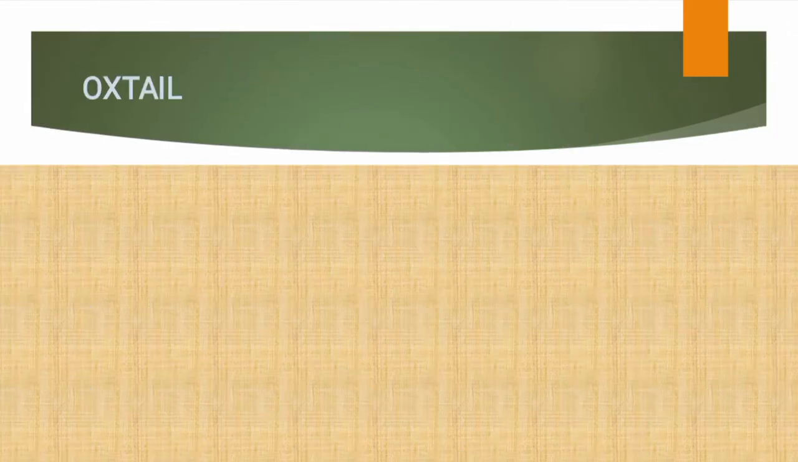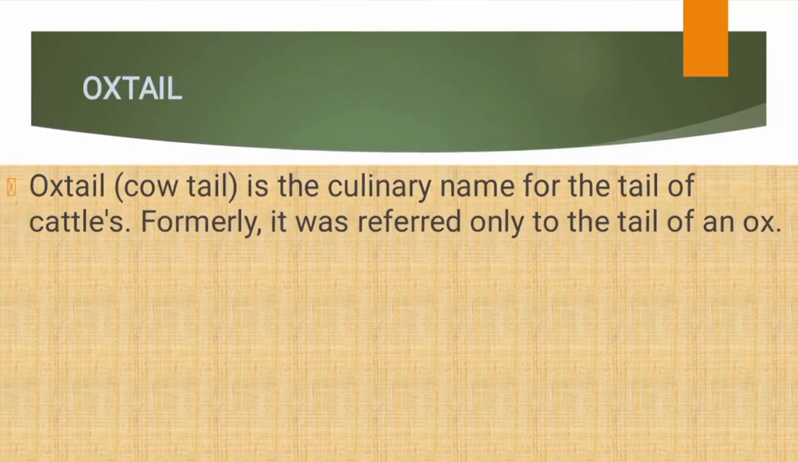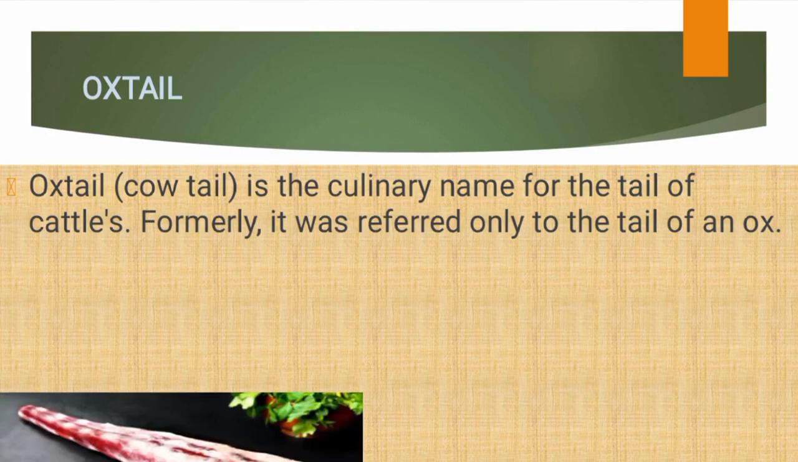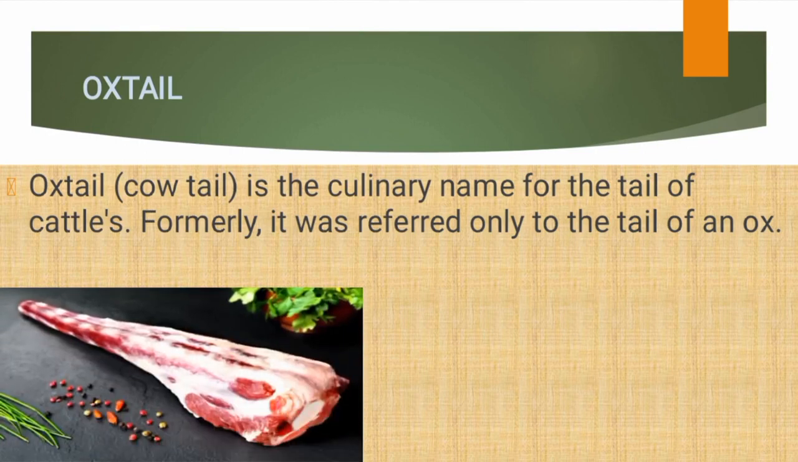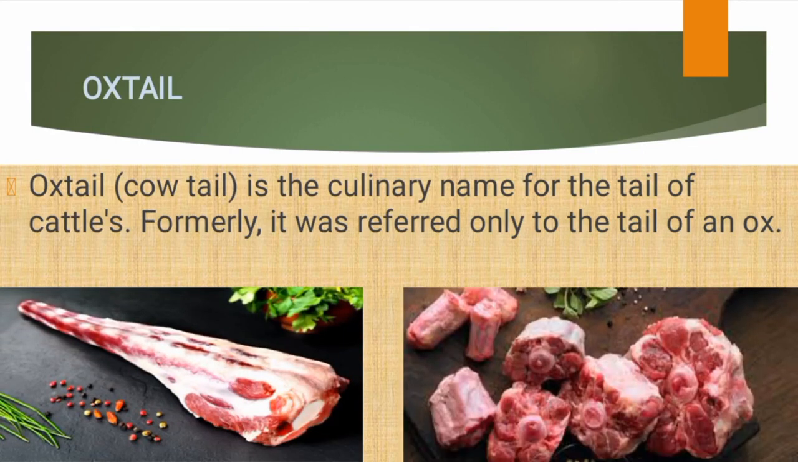And we have the oxtail, which is also known as cow tail, as you can see in the image. It originally referred only to the tail of an ox. That's where the oxtail comes from. But now you can call it cow tail also.